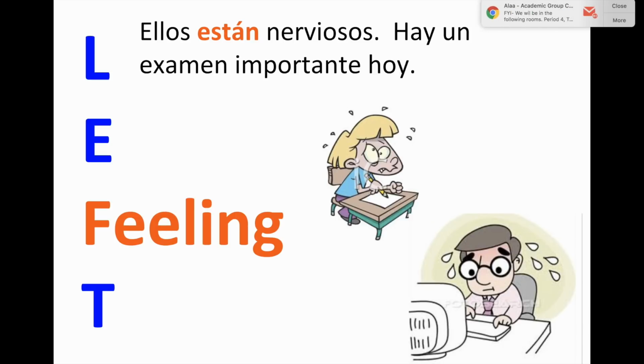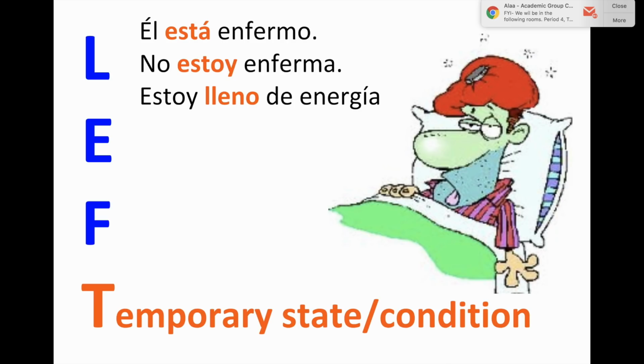However, if you are saying someone is a nervous person as their essence, then you could use ellos son nerviosos. And finally, for temporary states or conditions, él está enfermo, he is sick. No estoy enferma, I am not sick. Estoy lleno de energía, I am full of energy. Now, if you wanted to insult someone and say that they are sick-minded, then you could use the verb ser to say that's part of their essence.